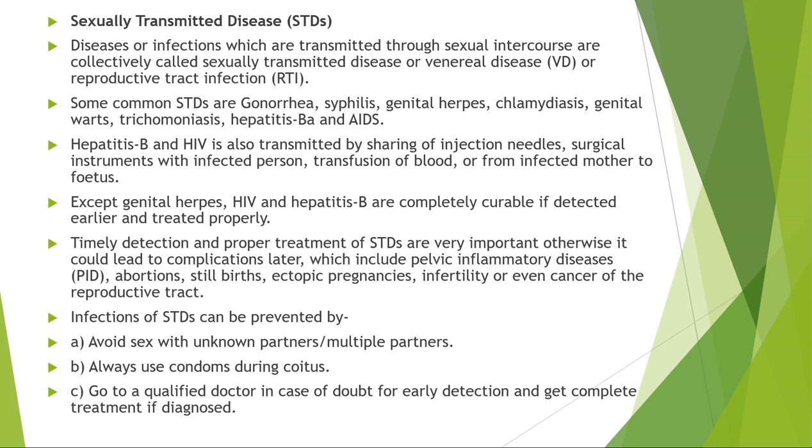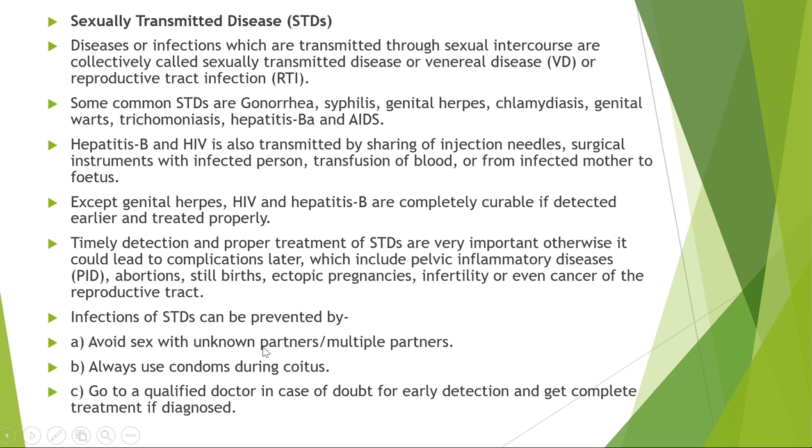But in ectopic pregnancy, the embryo that forms develops in the fallopian tube, which is not okay for a healthy pregnancy. Such complications can happen if there is no timely detection and proper treatment of sexually transmitted diseases.